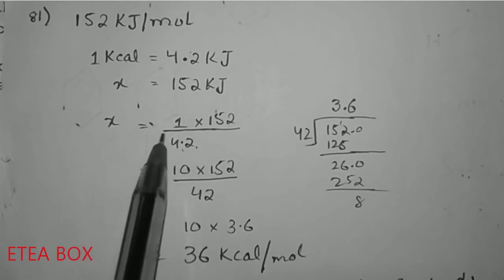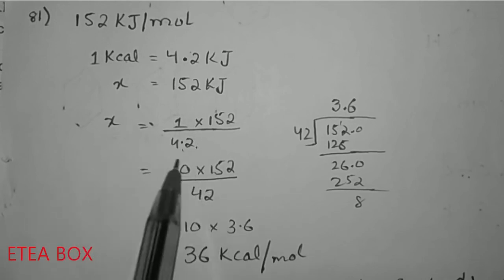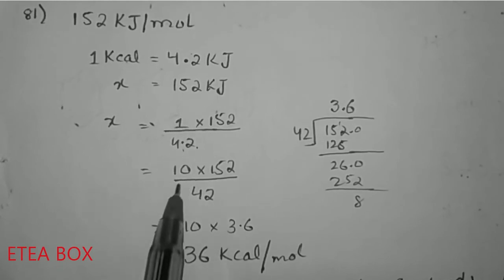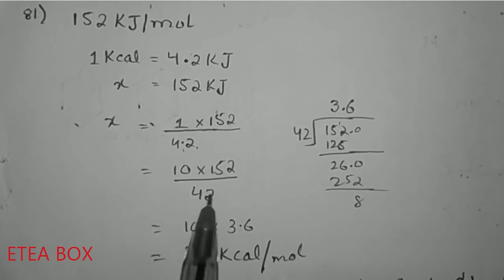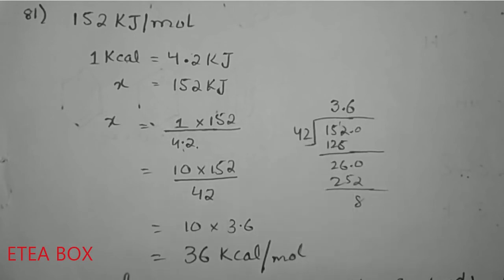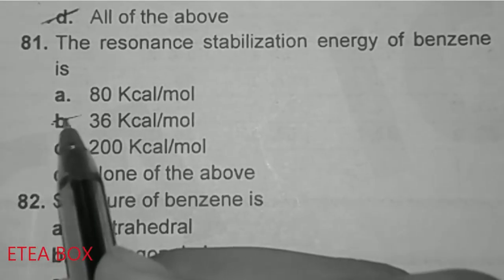When we multiply, the decimal point will come here and put 0 here, so it will be 10 divided by 42. Now just divide 152 by 42, so it will give 3.6. Now multiply this 3.6 with 10, so you will get 36 kilocalorie per mole energy. So look at here, option B is correct.